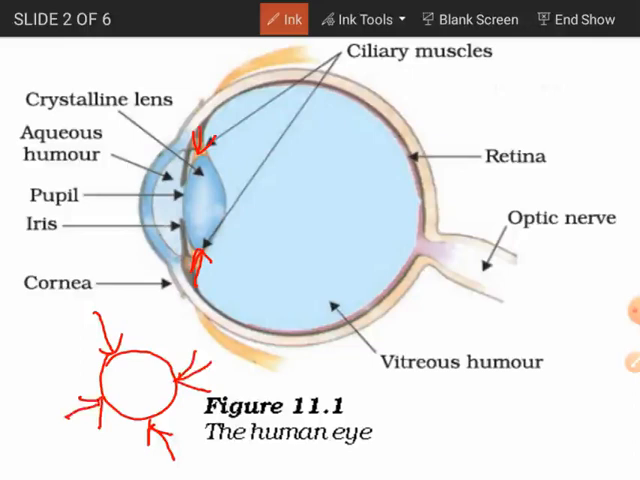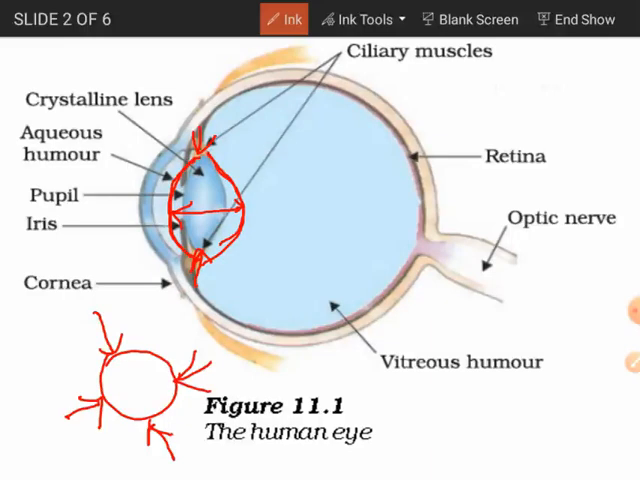Then the curvature will be more, that means the lens will be thicker, and it will allow us to observe nearby objects or minute objects. When we want to watch those small tiny objects, we need to contract our ciliary muscles, and this lens will become thicker like this, and it will allow us to focus the object to be seen.